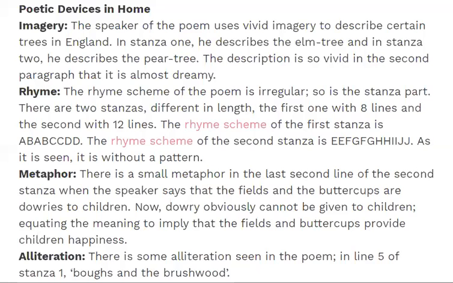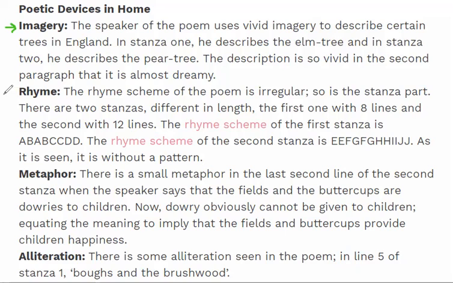Now, coming to the poetic devices in Home Thoughts from Abroad, there are a total of four. We have imagery, rhyme, metaphor, and alliteration. First and foremost, we have imagery. The speaker of the poem uses vivid imagery to describe certain trees in England. In stanza 1, he describes the elm tree, and in the second stanza, he describes the pear tree. The description is so vivid in the second stanza that it is almost dreamy.